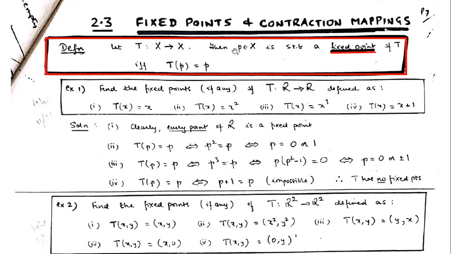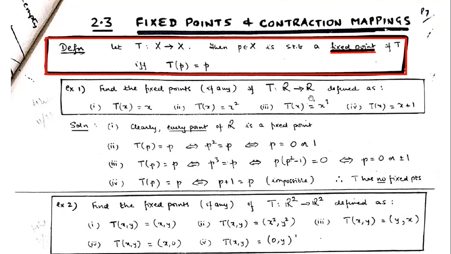Now what we have to consider is that if we have one set and a mapping from this set to itself, an element of this set is called a fixed point of that mapping T if and only if this mapping T takes that particular element P to itself, not to any other element but to itself. So that point is called a fixed point because this mapping is not changing it; its image is itself. So that is how it's a fixed point.